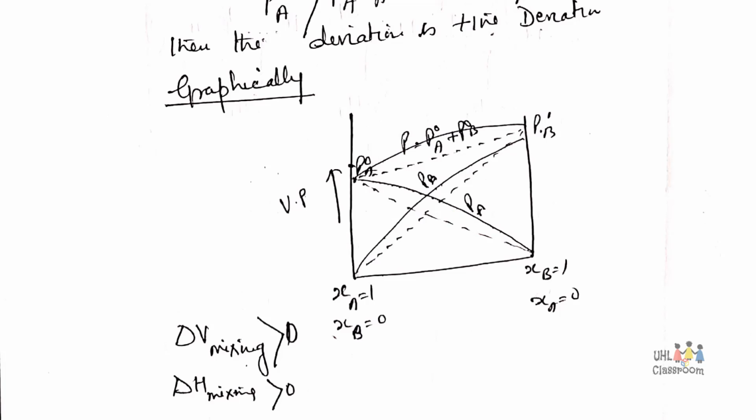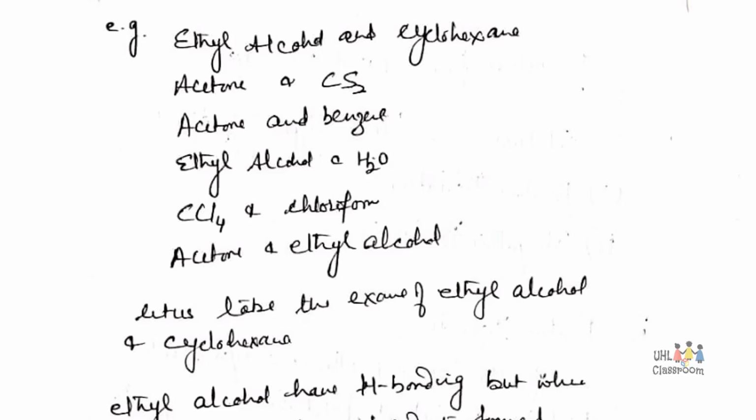Now when the forces of attraction between particles in the solution are less, the vapor pressure will be higher. Examples are a solution of ethyl alcohol and cyclohexane, acetone and carbon disulfide, acetone and benzene, ethyl alcohol and water, carbon tetrachloride and chloroform, acetone and ethyl alcohol.